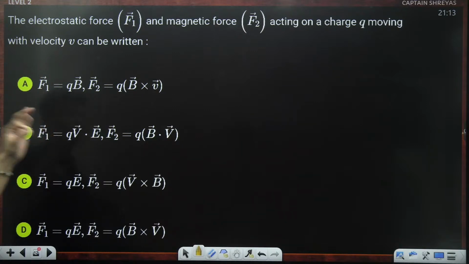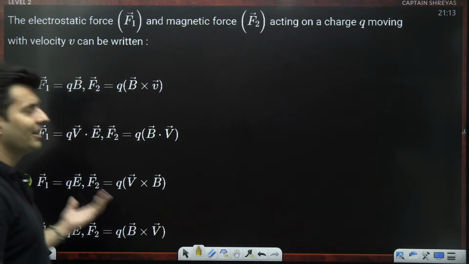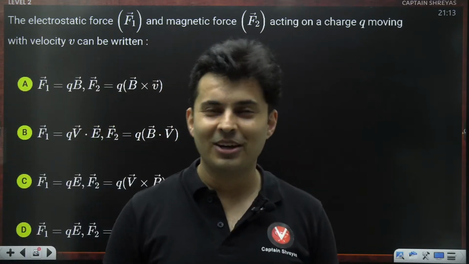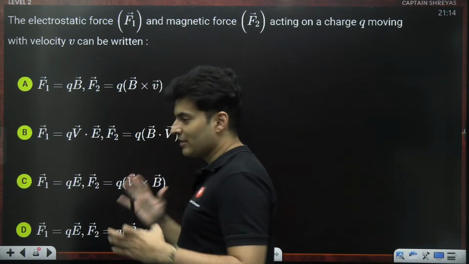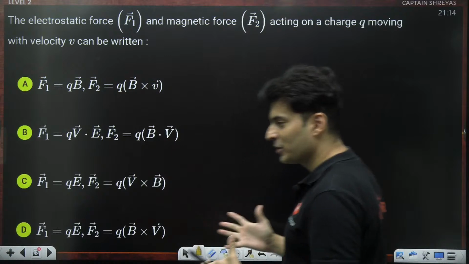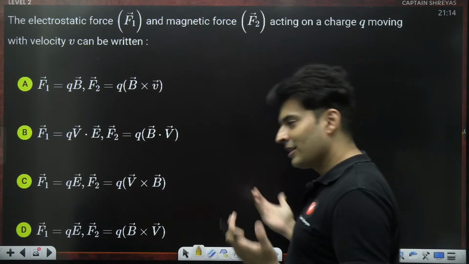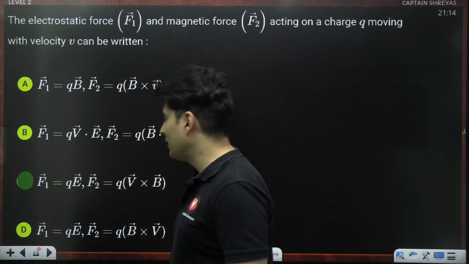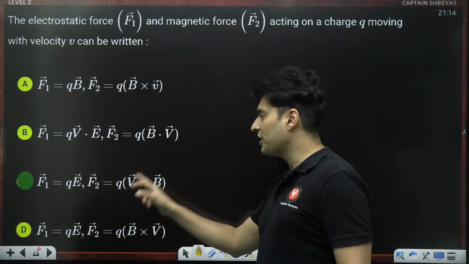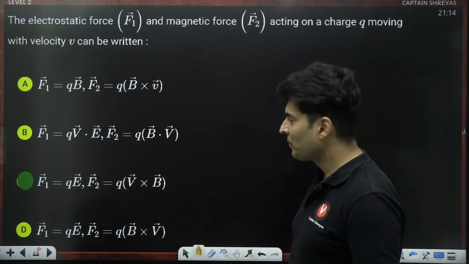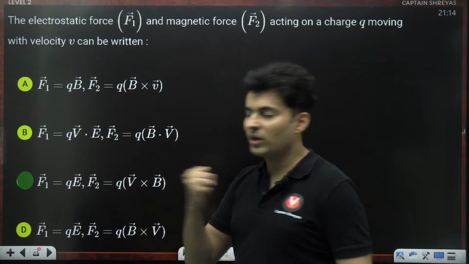The electric force and magnetic force on a charge moving with some velocity can be written as. So this question came really in the JEE mains exam, and many students were surprised thinking something is wrong. How can they ask such a simple question? But answer is, it is exactly what you expect it to be. Electric force is charge into electric field. Magnetic force is charge into velocity cross magnetic field. That is your Lorentz force if you combine it together.